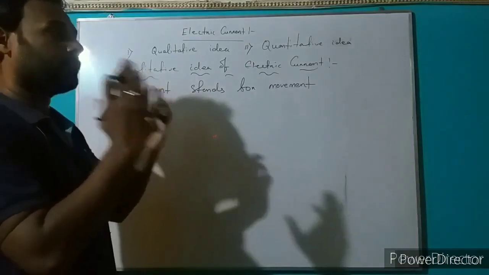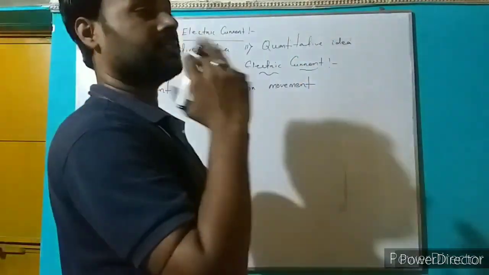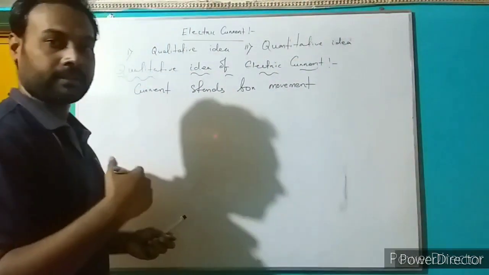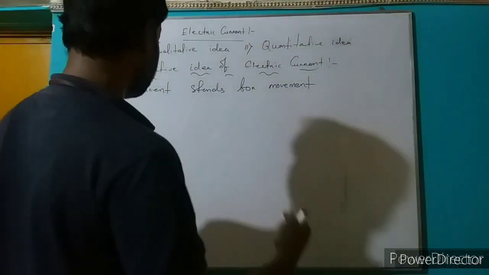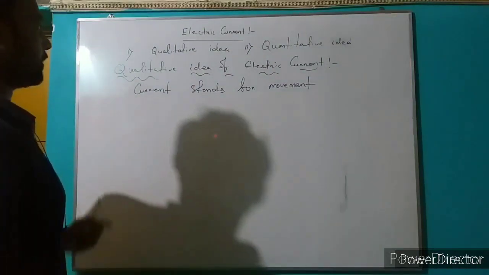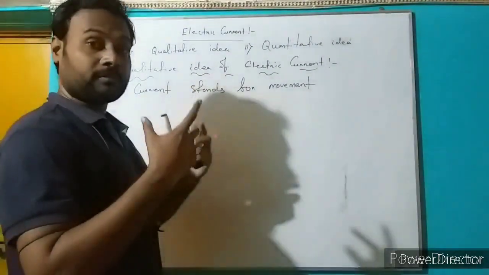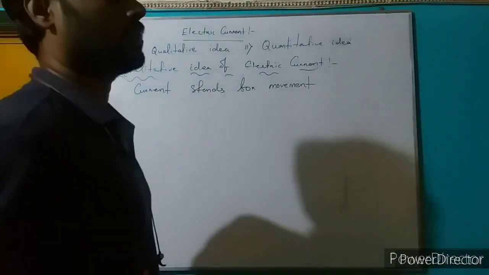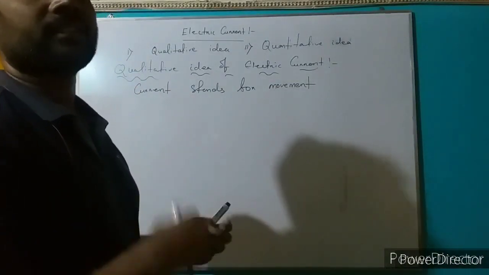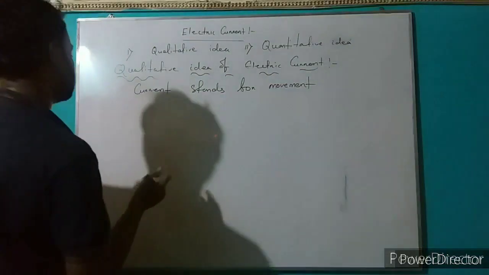If air moves in a particular direction in the atmosphere, then the movement of air is known as air current. Similarly, the movement of charge carriers, the charges flowing inside a conductor or a substance.